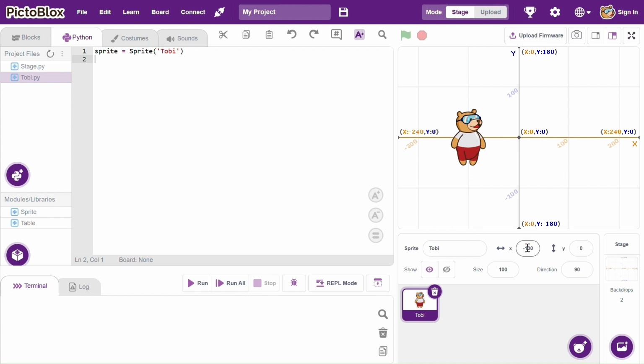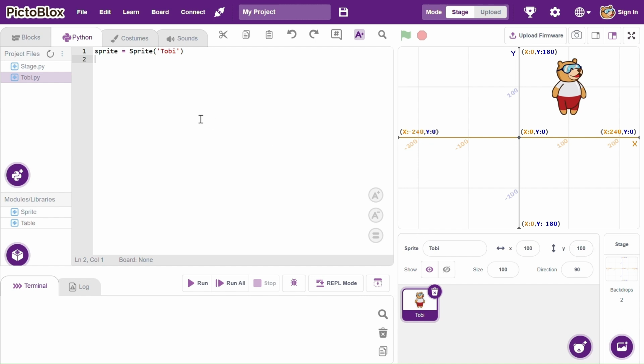If we increase it to say 100, which is a positive value, it increases. Same applies for the Y axis. If we do minus 100, it's going to decrease, which means it comes down. If we increase it by doing 100, a positive value, it moves up.